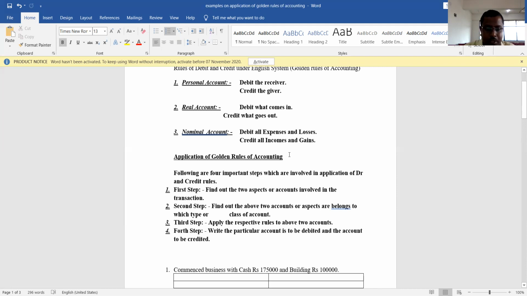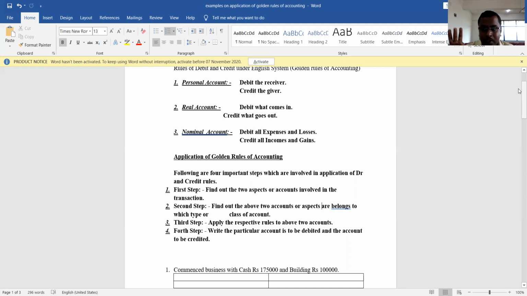So it is all about the application of golden rules of accounting. Once again, I will recall the rules. Personal account: debit the receiver, credit the giver. Real account: debit what comes in, credit what goes out. Nominal account: debit all expenses and losses and credit all incomes and gains. Our entire accounting practice is based on these golden rules of accounting. You people should keep in mind these golden rules of accounting.